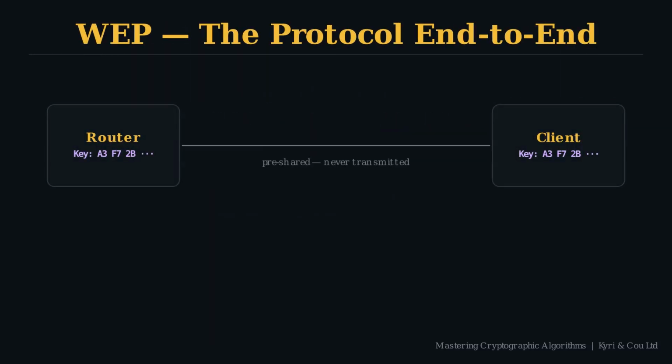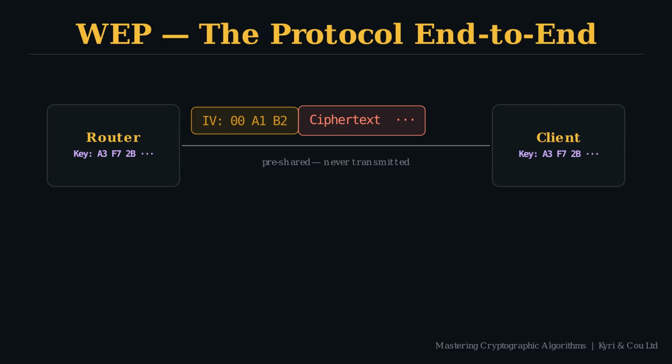Every device on a WEP network shares one secret, the base key. It's pre-configured on the router and on each client, never transmitted across the air. When the router has data to send, it generates a fresh IV, runs RC4, and XORs the payload. The transmitted packet is exactly 2 fields, the IV in plaintext, followed by the ciphertext. That packet travels over the air. Anyone in radio range can intercept it. You don't even need to be on the network.